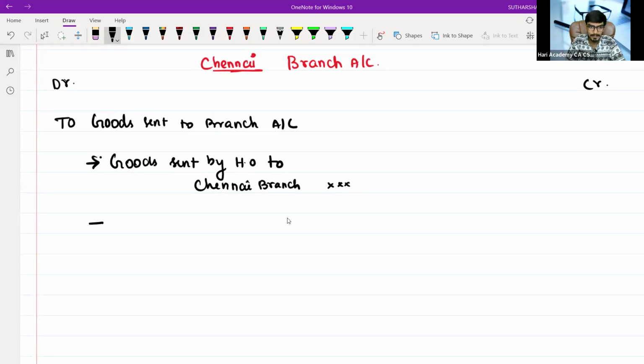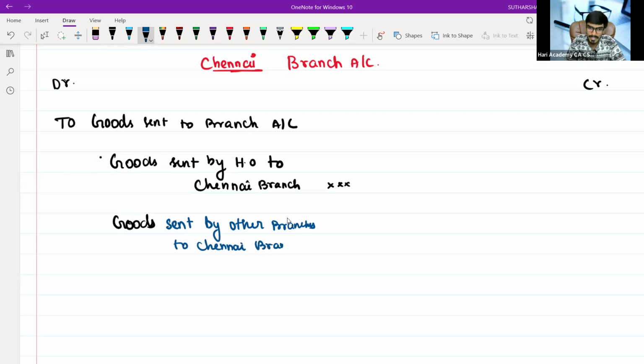Then, goods sent by other branches to Chennai branch.